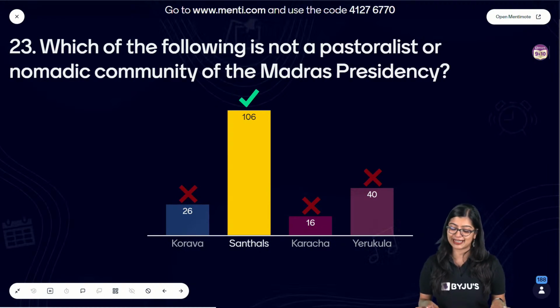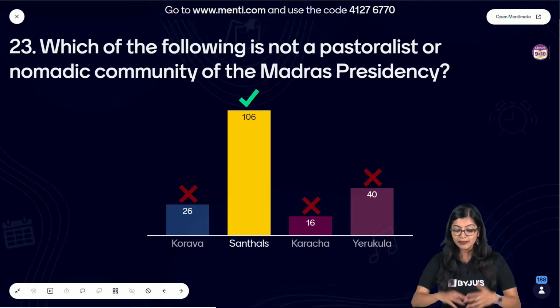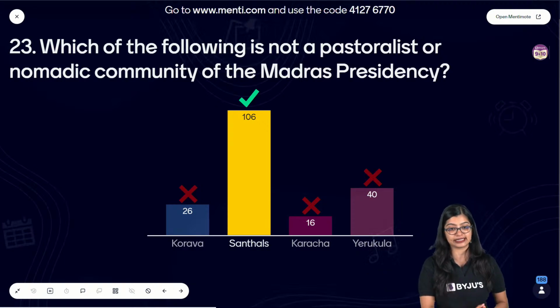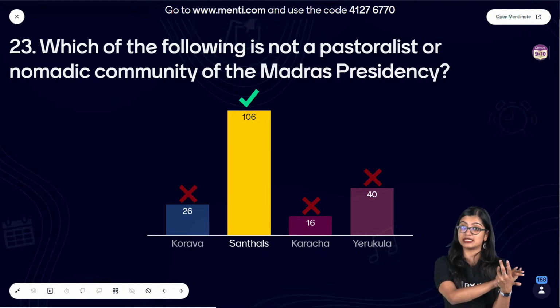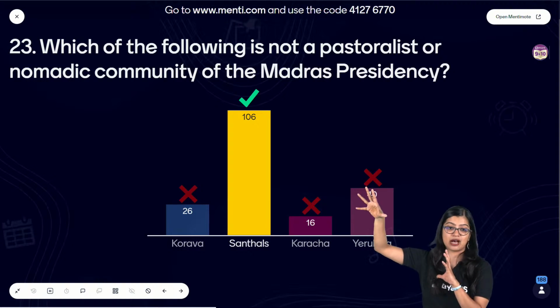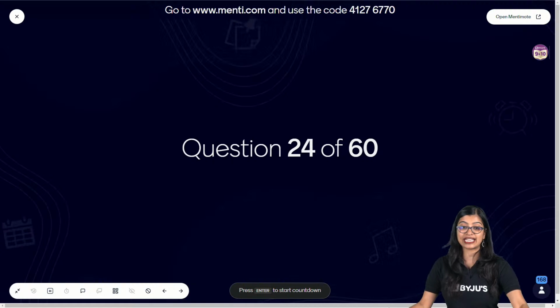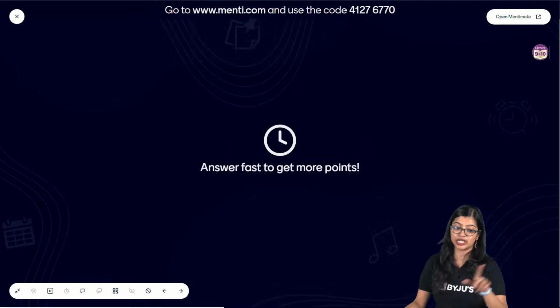So in this case, the correct answer is option B, Santals, because they are a community based off Assam. But Korava, Karacha, Yerkulas, they all come under the Madras Presidency. So they are all nomadic communities of the Madras Presidency, but Santals are from Assam. Now, based on another nomadic community is the next question. So let's have a look at the next question.